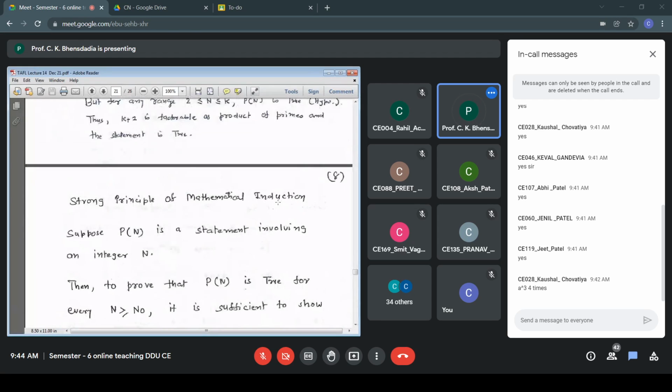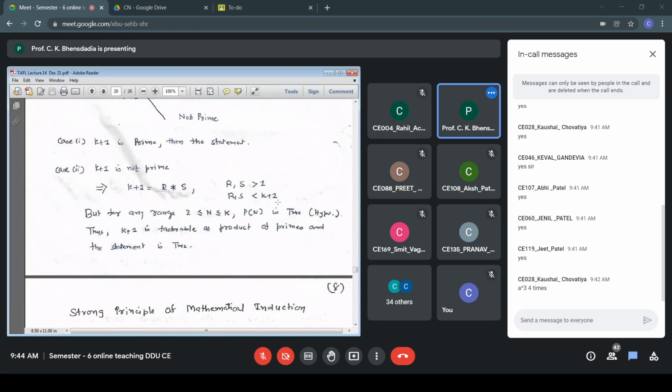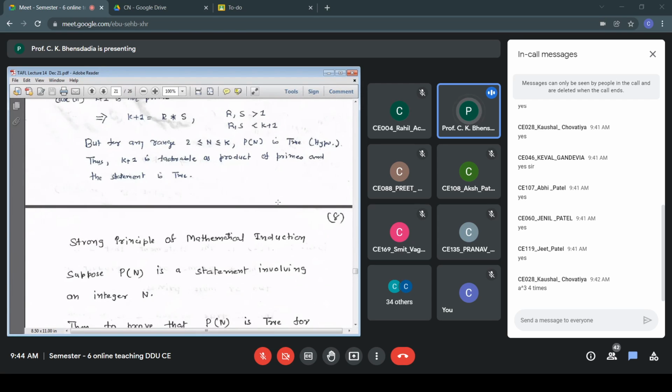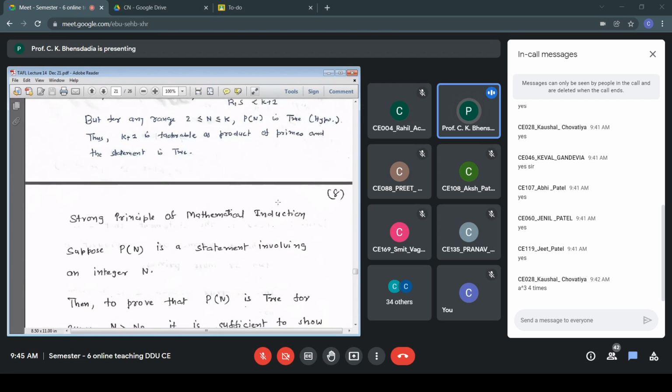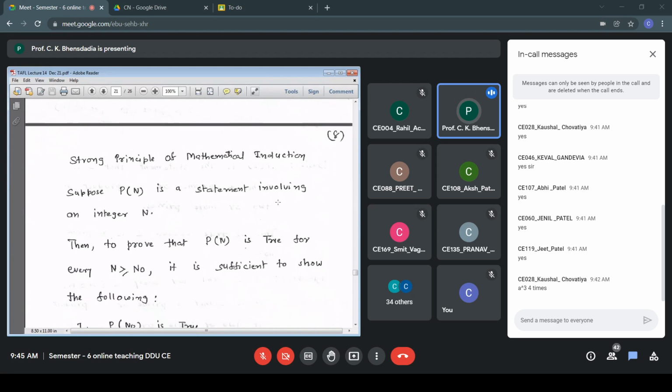We go for another version of principle of mathematical induction. So far, whatever we have discussed is called the weaker form of PMI, the weaker form of principle of mathematical induction. Now we are discussing what is called the strong form of PMI, the strong principle of mathematical induction. And what is that? Pn is a statement involving integer n, no difference as it is. To prove Pn is true for every n greater than or equal to n0, it is sufficient to show the following things.